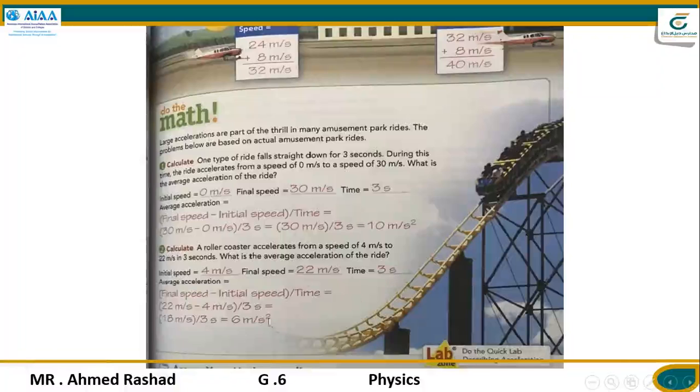That's like what we did in problem number 1: final minus initial over time. So 22 minus 4 over 3, and this equals 6 meters per second squared. I hope you understand how we can calculate the acceleration. You can write it and do the questions in the worksheet. Now we can go to the next step in this lesson.